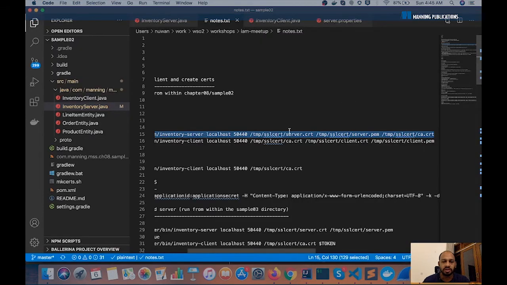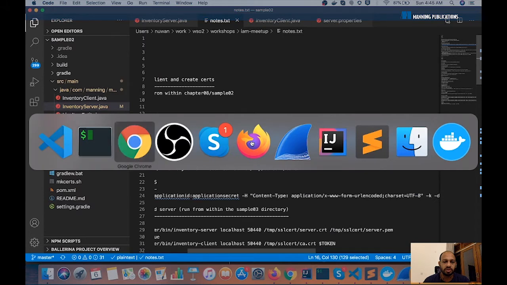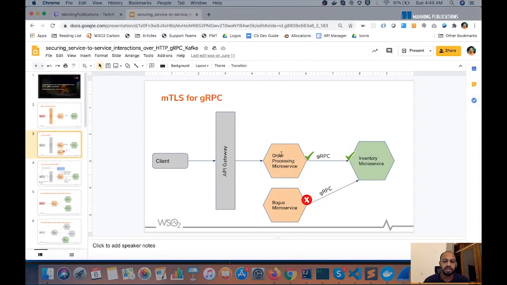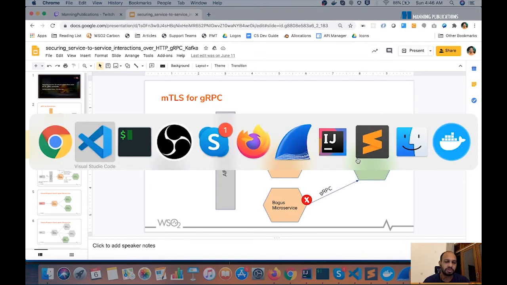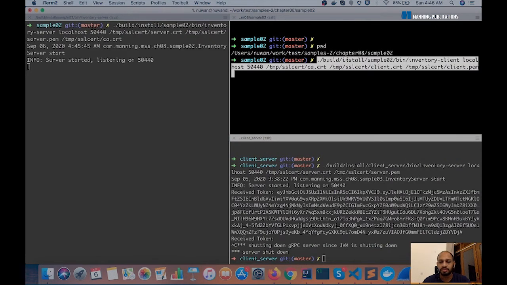And then let's go and start the client process. As I mentioned before, the client becomes the order processing service here. We just started the inventory service, and now we are going to start the order processing microservice. As we start it, it will simulate a request, and we are supposed to see some logs on the server to make sure that the client request has been processed.